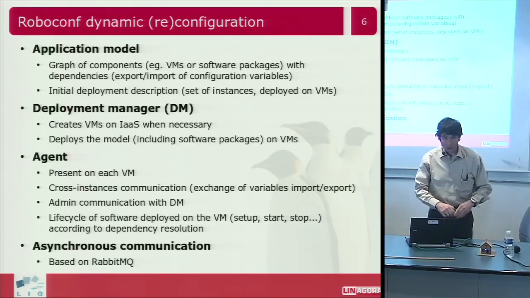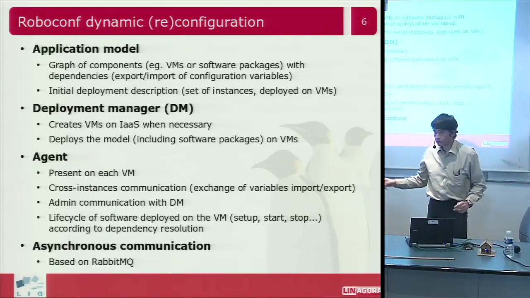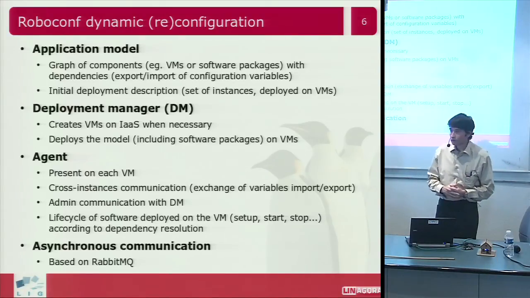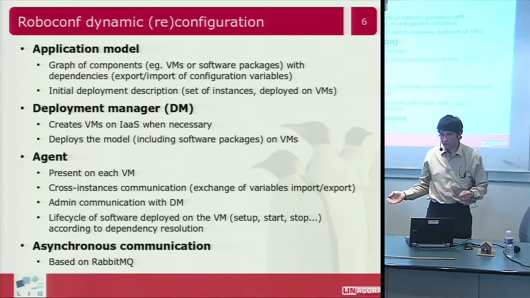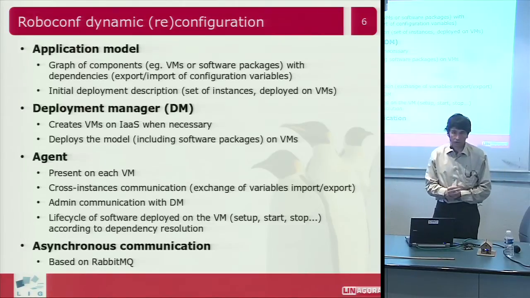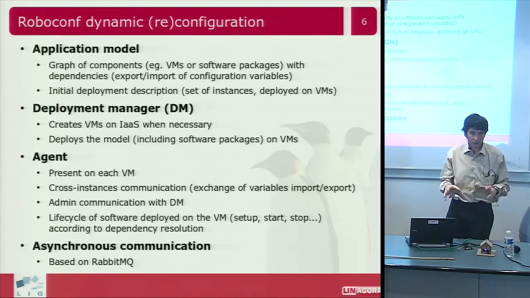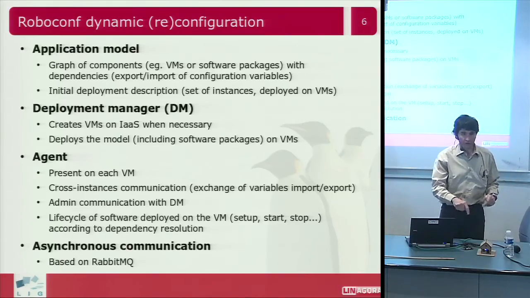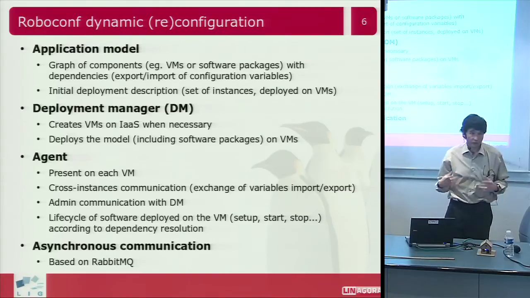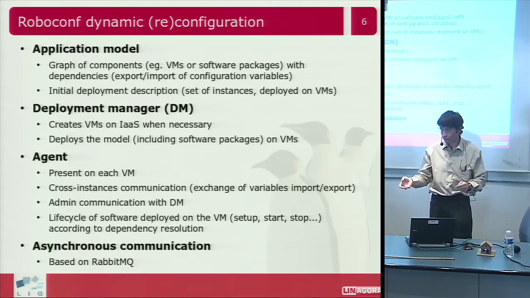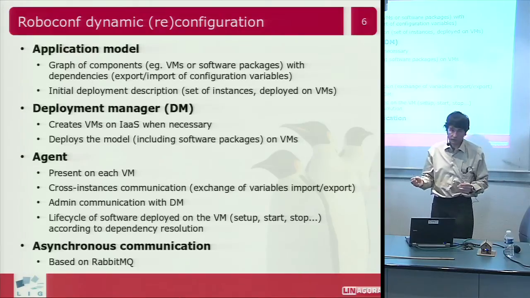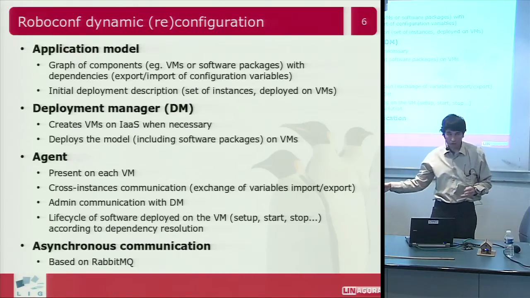Of course, when it's on an IaaS, I pre-build an image. For example, I have an Amazon image of a system with the agent installed. That image will be instantiated by RoboConf when it has to deploy some software on an Amazon VM.